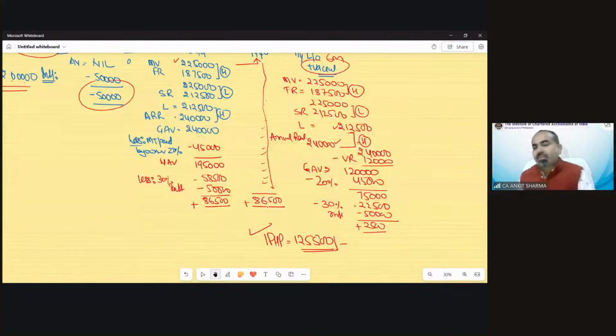This is my answer. And we have solved a question of May 2025 CA Inter examination without even solving one single illustration or test your knowledge question.